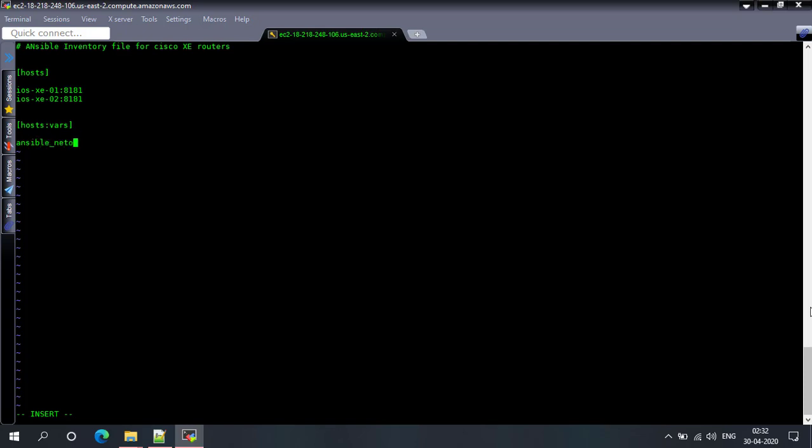Ansible network OS, since these are Cisco routers, I am setting it to ios. Ansible user. If we define the user here, we won't be required to define it in our playbook at a later stage. But if we want to define it at a later stage, that is also an option. That user will override the user that we mentioned in our inventory file. Done, our inventory file is created. I'll save it.